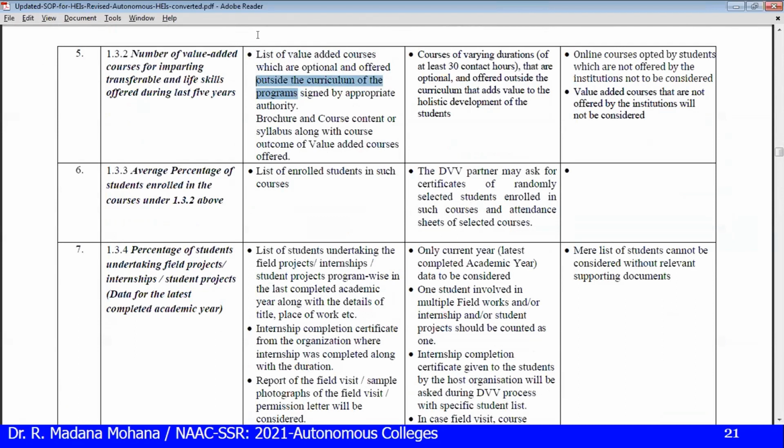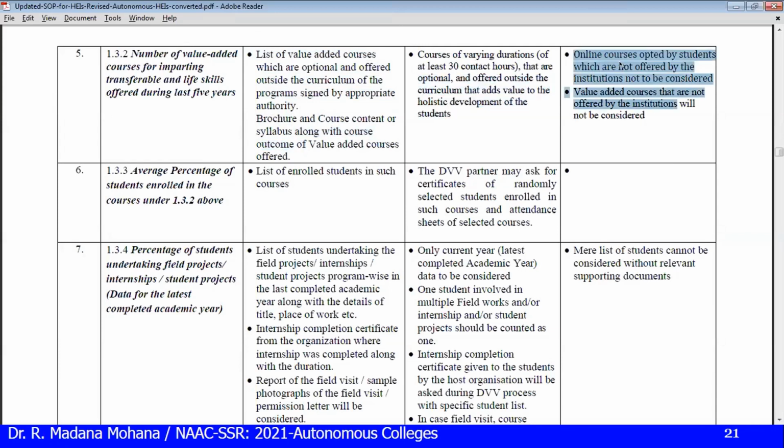Year-wise, whatever courses you identified as value-added courses, those courses can be approved through the college governing body or IQAC minutes. In that, approval will be taken year-wise. For all the courses, you have to maintain the brochure, course content, that is the syllabus, along with the course outcomes for all the value added courses. Then instructions to the institution: courses of varying durations, at least 30 contact hours, that are optional, offered outside the curriculum, that add value to the holistic development of the student.